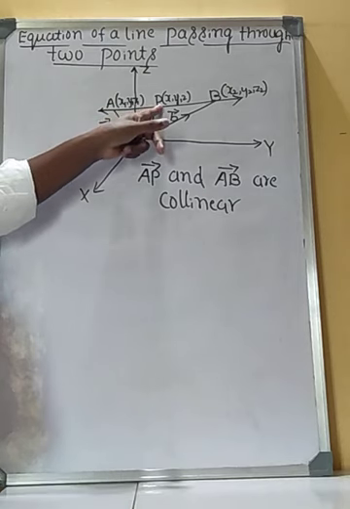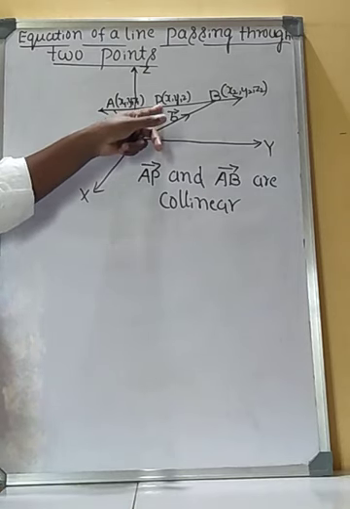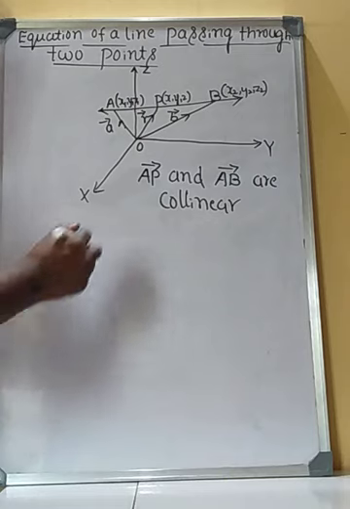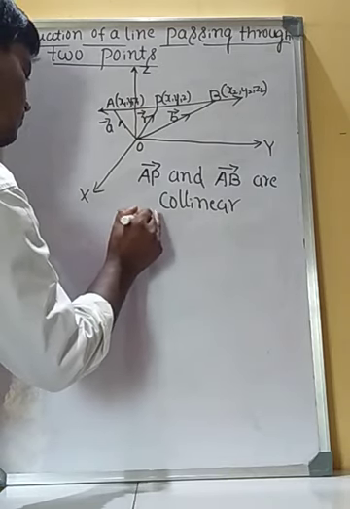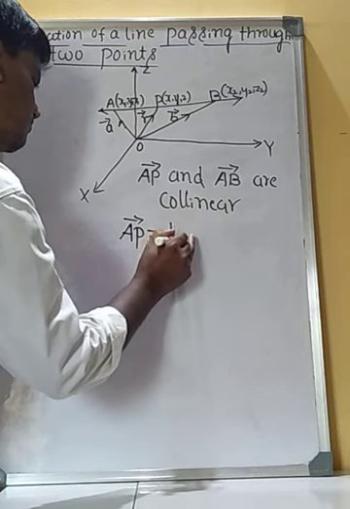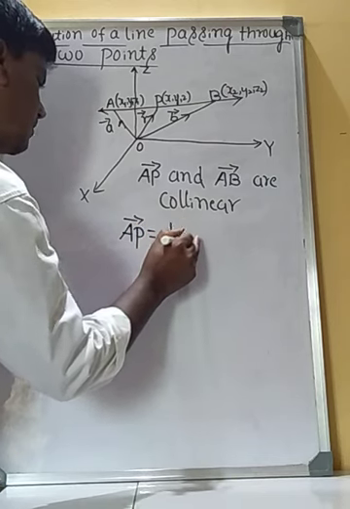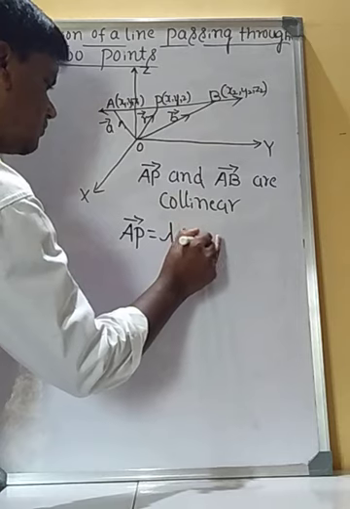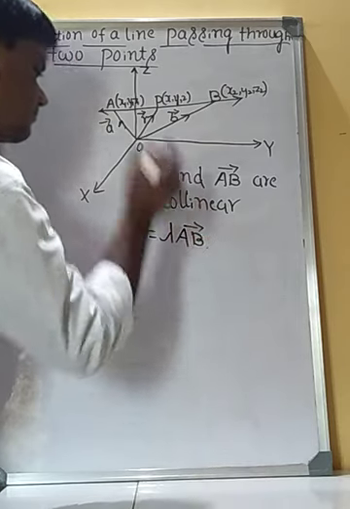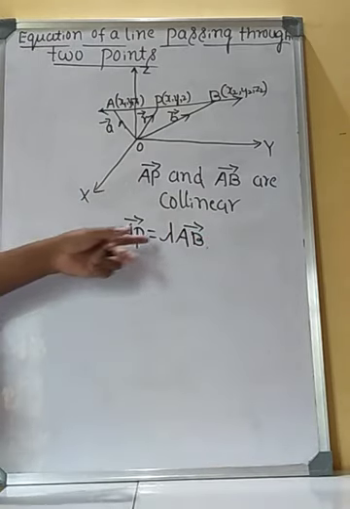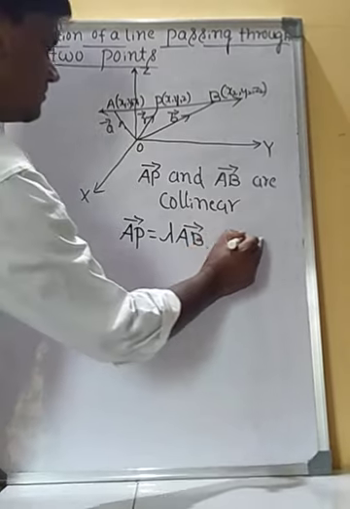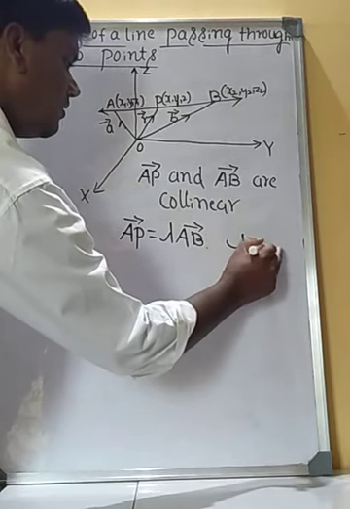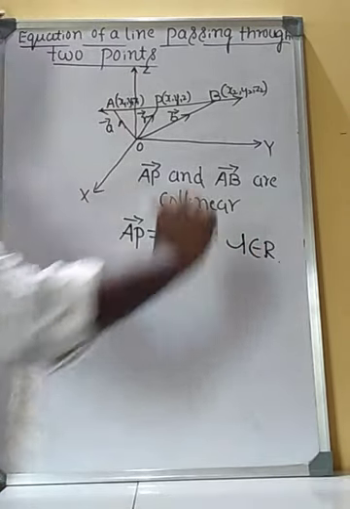Therefore, P is on the line if and only if vector AP is equal to lambda vector AB, where lambda is some real number, that is lambda belongs to R.